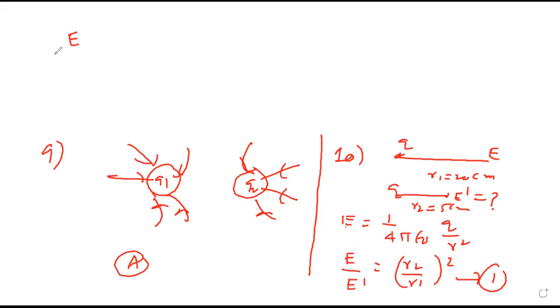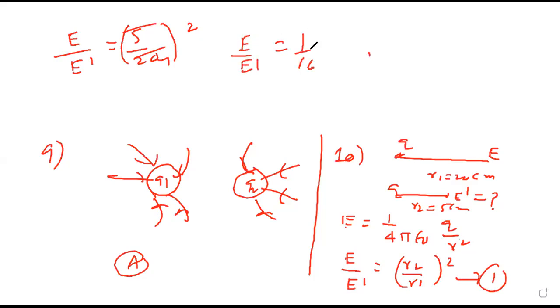So first is E, E dash I don't know. R2 is 5 centimeter, R1 is 20 centimeter. Square it. So can I say 5 fours are 20? E upon E dash will be 1 upon 16. That means E dash is 16 times E. 16 times E, option C.